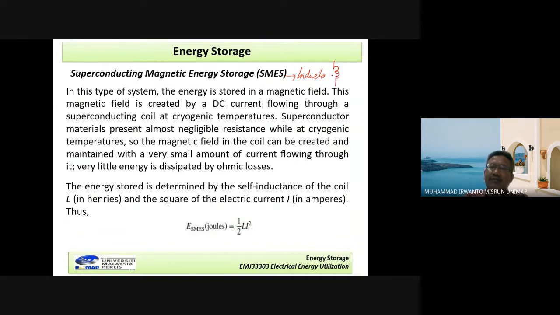This coil is flowed by the current I. I read first. In this type of system, the energy is stored in a magnetic field. This magnetic field is created by a DC current flowing through a superconducting coil at cryogenic temperature. Superconducting material presents almost negligible resistance at cryogenic temperature. So the magnetic field in the coil can be created and maintained with a very small amount of current flowing through it. Very little energy is dissipated by Ohmic losses.